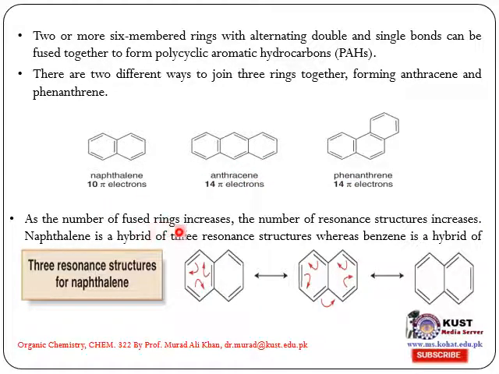As the number of fused rings increases, the number of resonance structures increases. Benzene is a hybrid of 2, while naphthalene is a hybrid of 3.